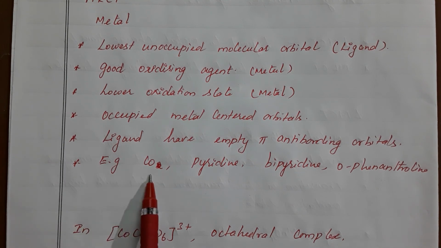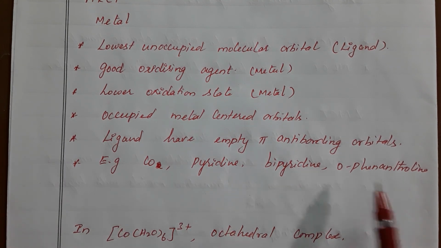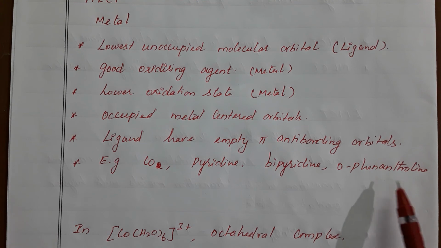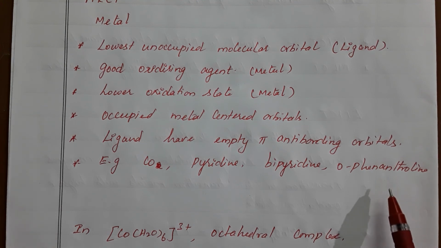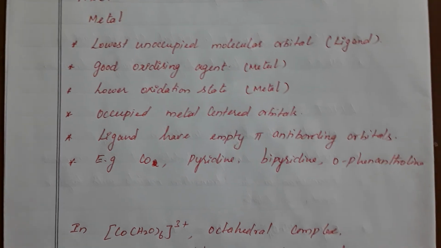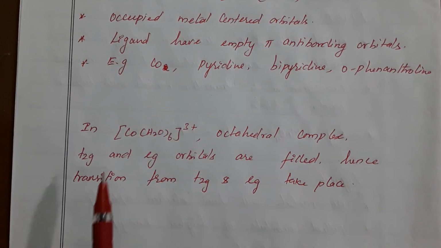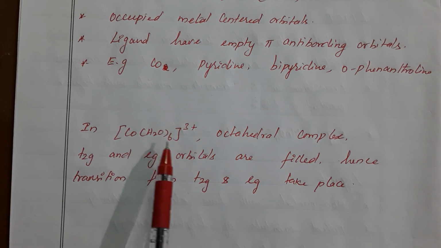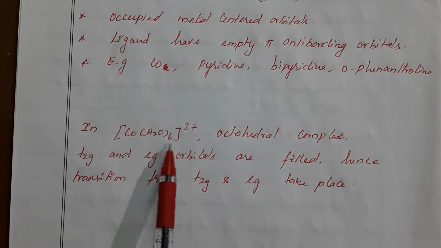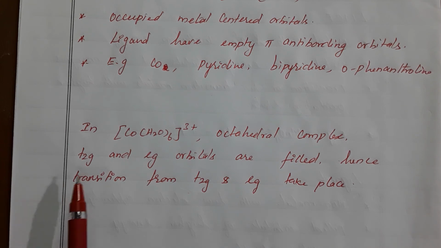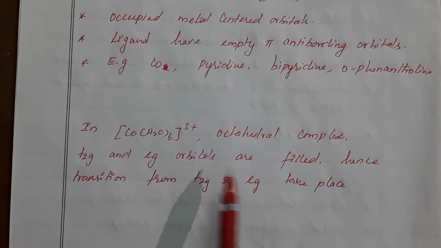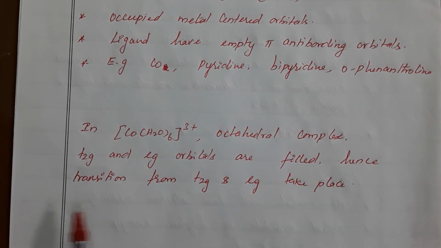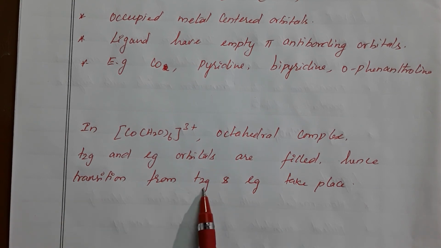Examples are carbon monoxide, pyridines, bipyridine, orthophenanthrolines. So these are all examples for metal to ligand charge transfer spectra. Example, here is a cobalt octahedral complex, the aqua cobalt complex. Here the T2g and Eg orbitals are completely filled, hence the transition from T2g and Eg takes place.